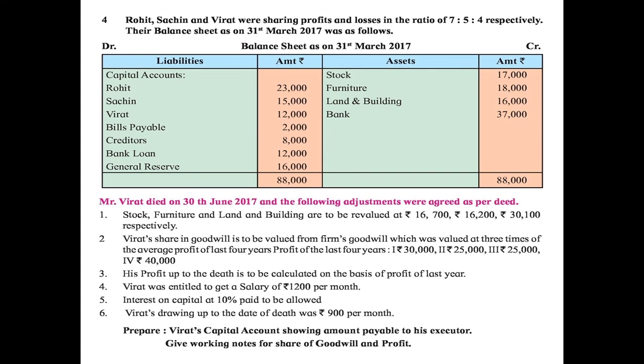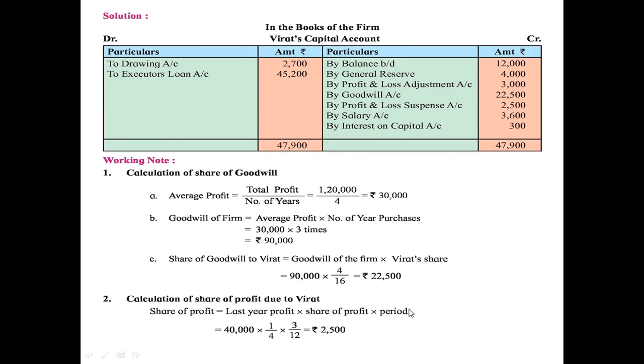Then they have given that Virat's drawing up to the date of his death was 900 per month. So 900 into 3, that is 2700. So to drawings account 2700 is recorded here. Then we have to take the total of the credit side. From that we have to subtract the amount of drawing. So amount of rupees 45,200 will be recorded as executor's loan account for Virat.